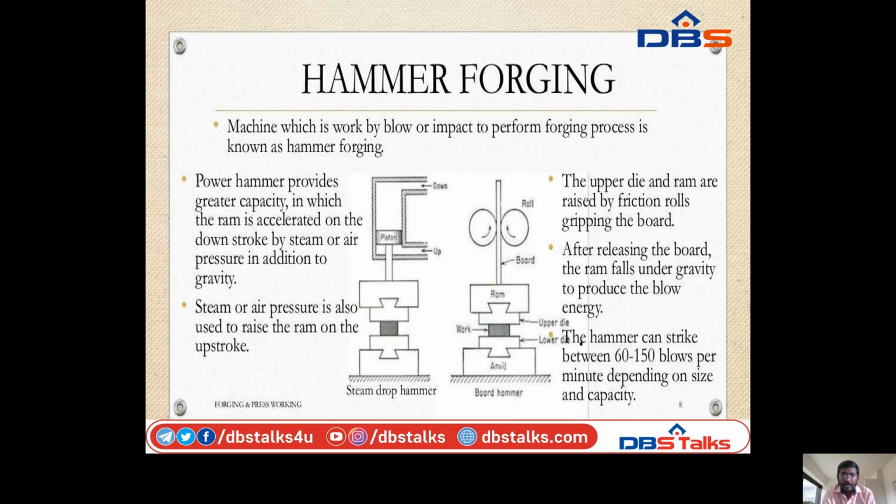Machine which is worked by blow or impact to perform the forging process is known as hammer forging. Power hammer provides greater capacity, in which the ram is accelerated on the downstroke by steam or air pressure in addition to gravity.